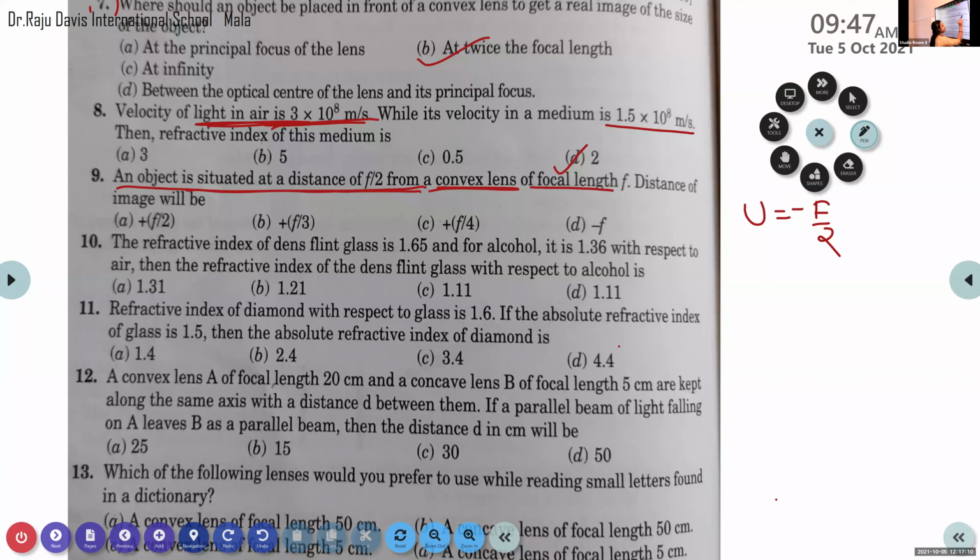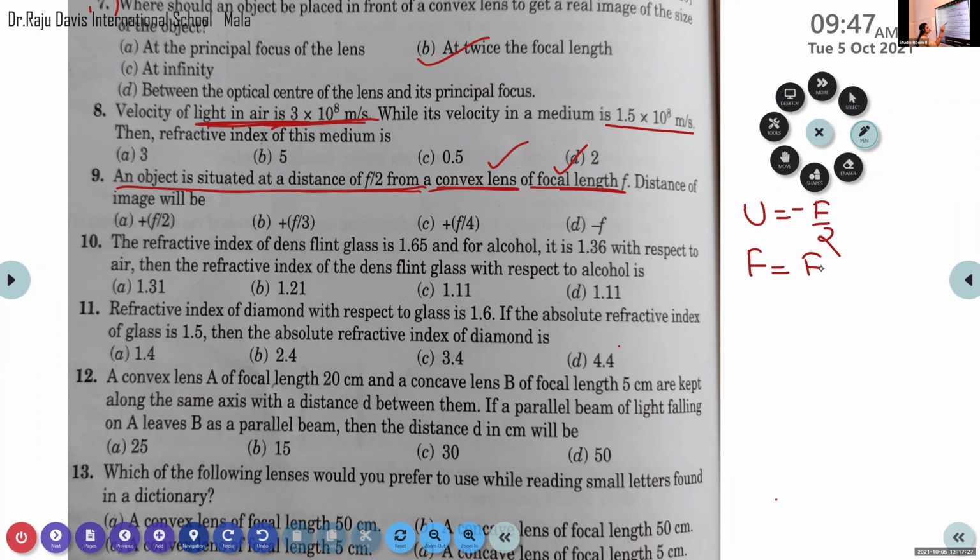And here the focal length is given. Focal length of which lens? Convex lens. So focal length f is equal to f. Is it positive or negative? Positive. Very good, because the focal length of a convex lens is always positive in nature.